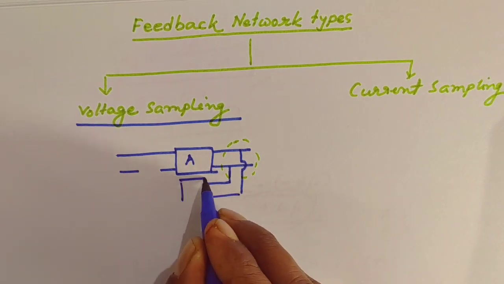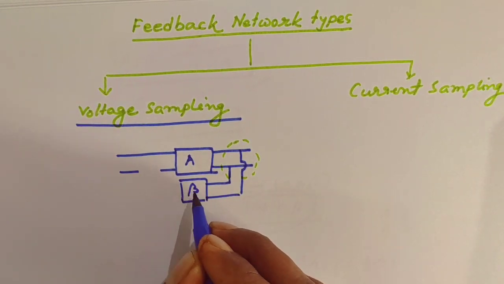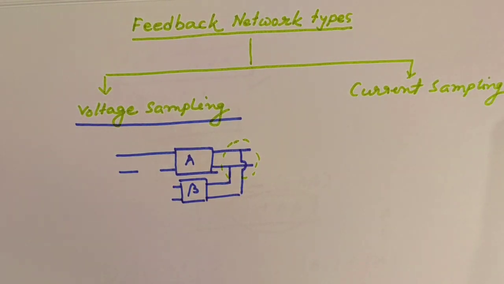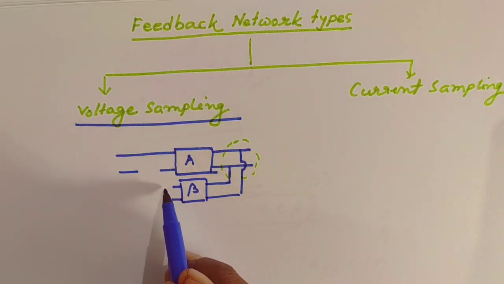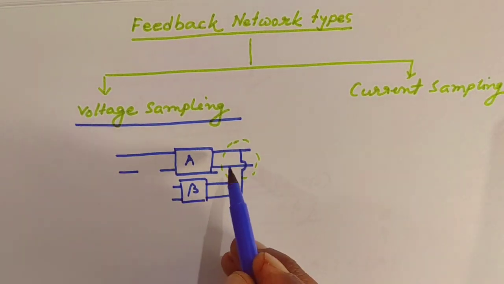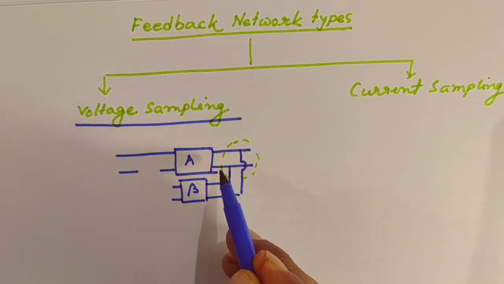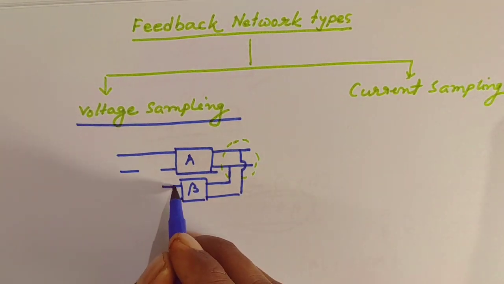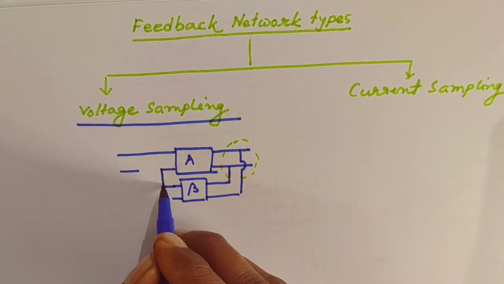So if you have this feedback network beta, this is called voltage sampling. It doesn't depend on how you are connecting to the input. Sampling means how you are taking from the output. Now this type of circuit can be of two types. One is called series mixing with the input. When it is series mixing, you can mix it in series like this.